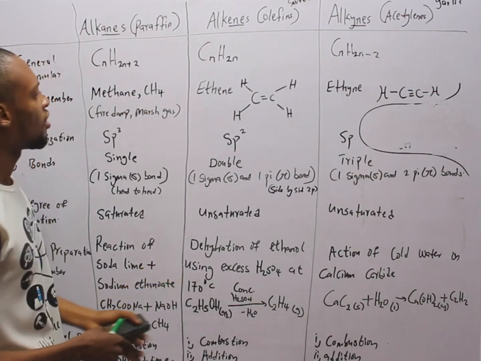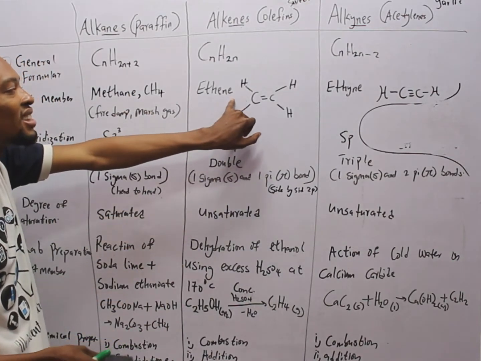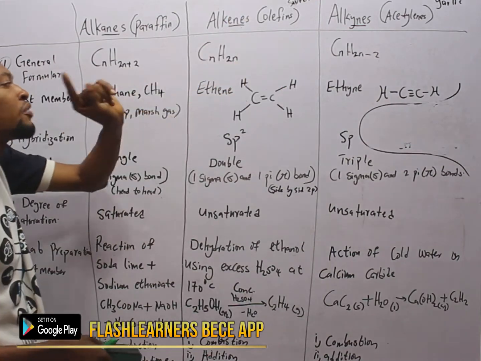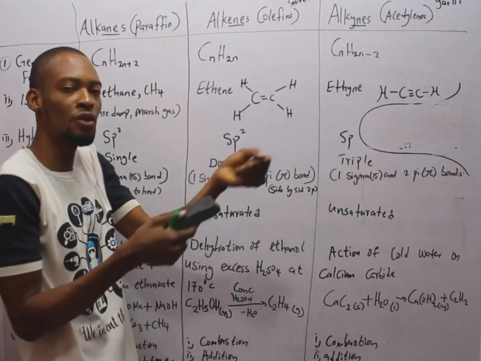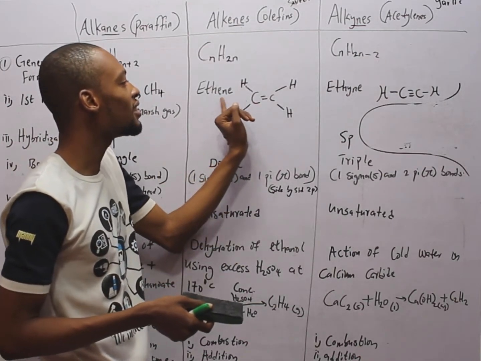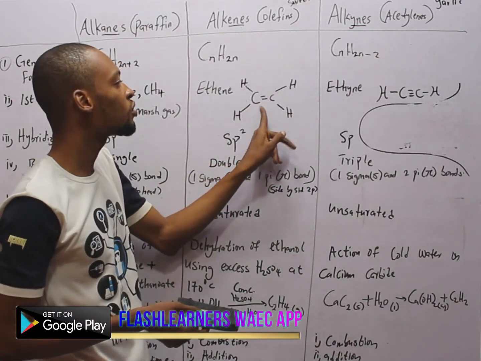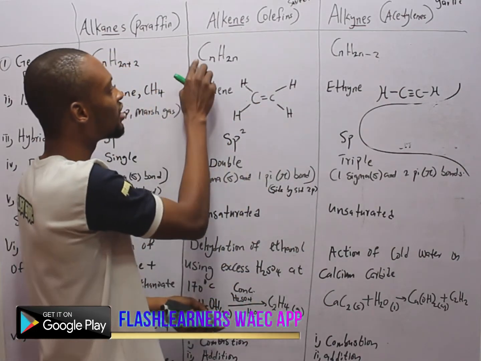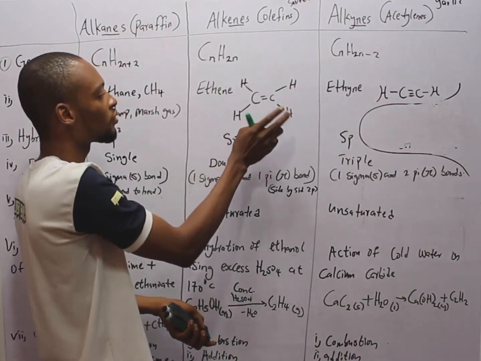Now look at this. The first member here is ethene. This is because alkenes have a double bond. So if you have just 1 carbon, there's no way you can have that double bond. So the simplest member is ethene, E-T-H-E-N-E. So 2 carbon, 1, 2, 3, 4, 4 hydrogen, following the formula C2, 2 times 2, 4.